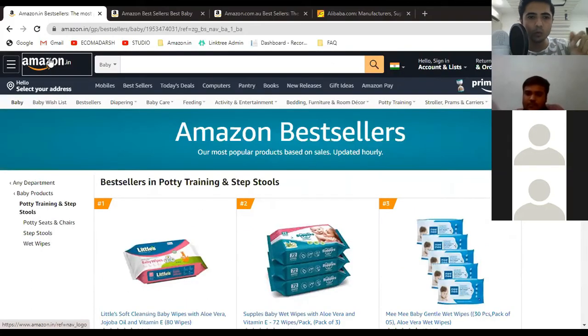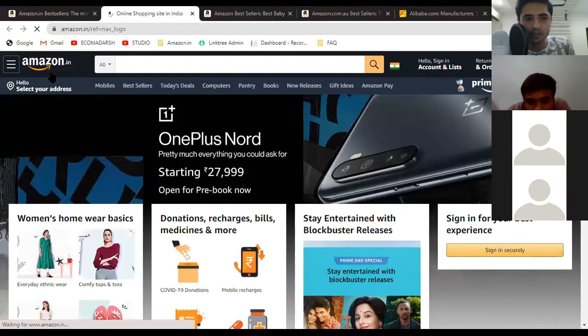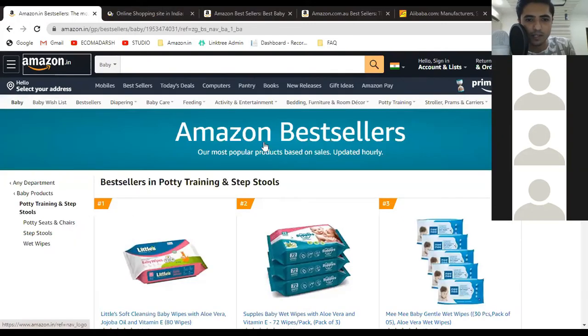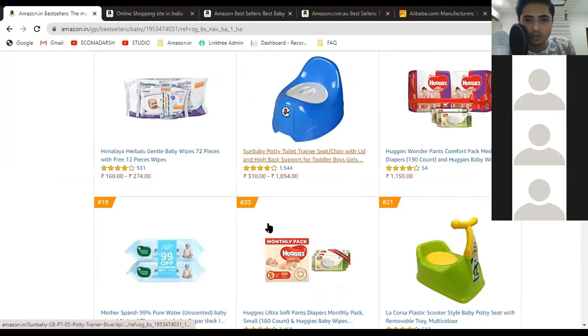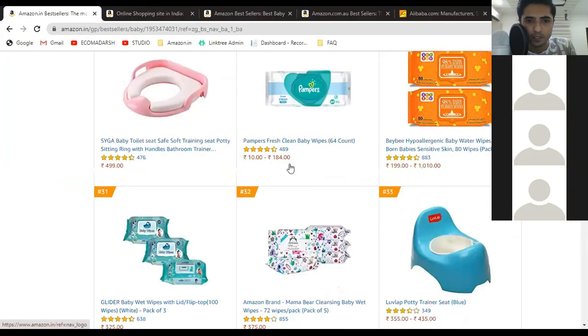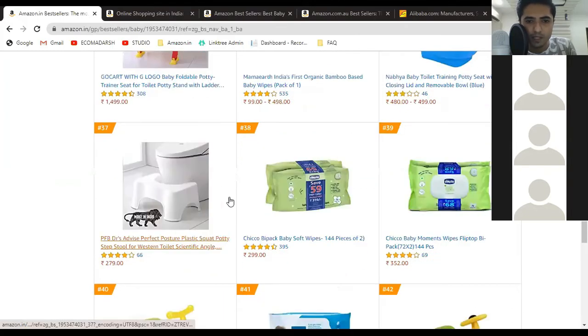Guys, now you can do one thing. This is one more factor that I am disclosing right now. Open Amazon.in's home page. Over here, we are taking right now the example of this product. We are going to choose any potty toilet seat. You can see that there are so many potty seats in best sellers.